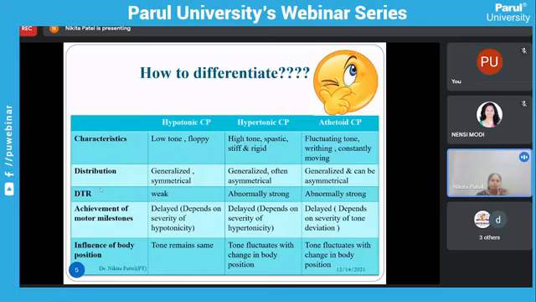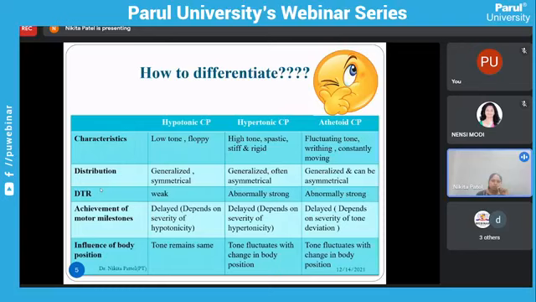Achievement of the motor milestone is delayed, and it depends on the hypotonicity. The more the tone is reduced, the more hypotonicity there is, so the child's milestone achievement comes later and is delayed. In hypertonicity it is the same, delayed, but it depends on the tone. And in athetoid CP it is also delayed, but it depends on the severity of the tone deviation.